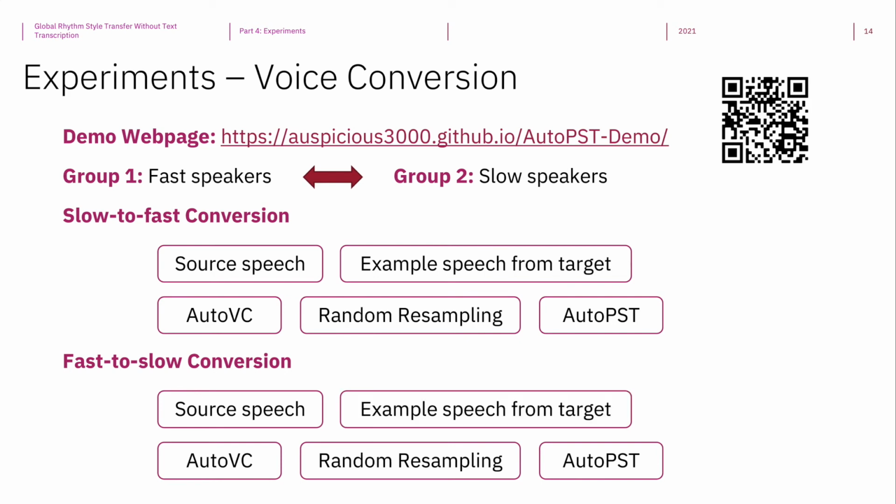Here is the AutoVC result, 5 thick slabs of blue cheese, which is undesirably fast. Here is the random resampling result, 5 thick slabs of blue cheese, which is slightly slower. Here is the AutoPST result, 5 thick slabs of blue cheese, which is almost as slow as the target speaker.